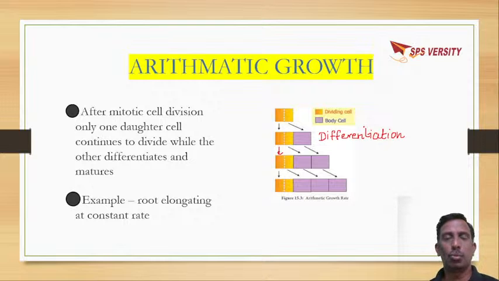From the root meristems, new cells are formed which will enter into the elongation zone. After elongation, they will enter into the maturation zone, where they attain a function, they undergo maturation. So in this arithmetic growth, only a few cells will proceed for cell division.